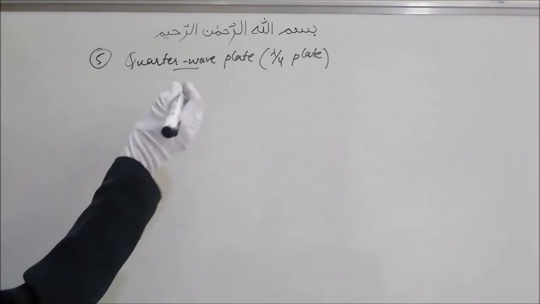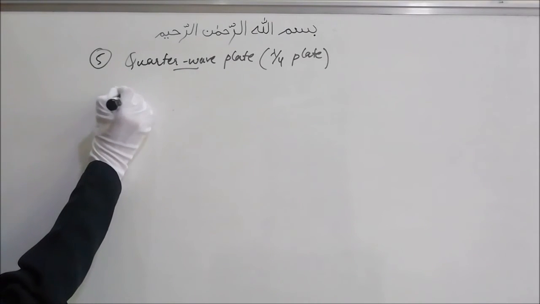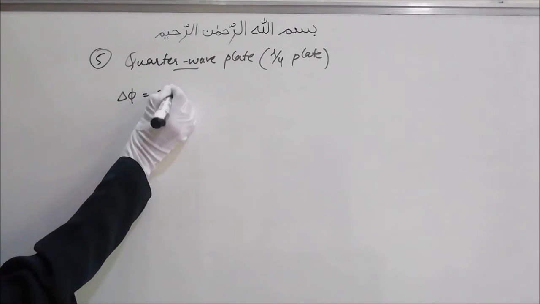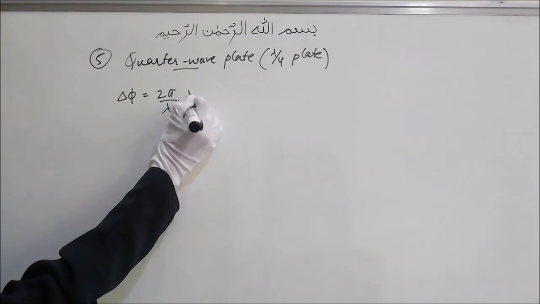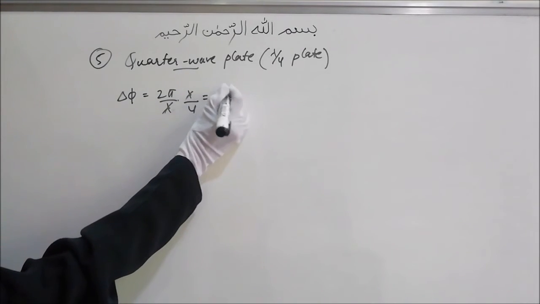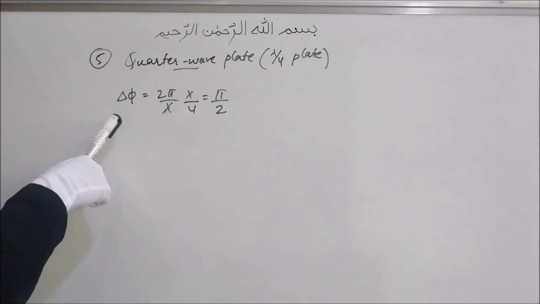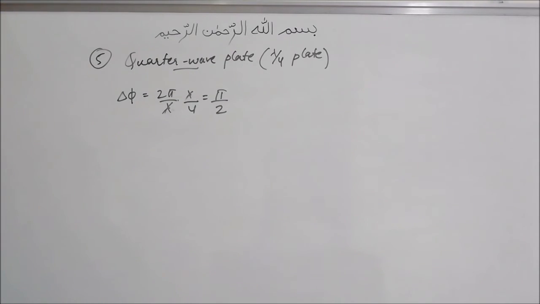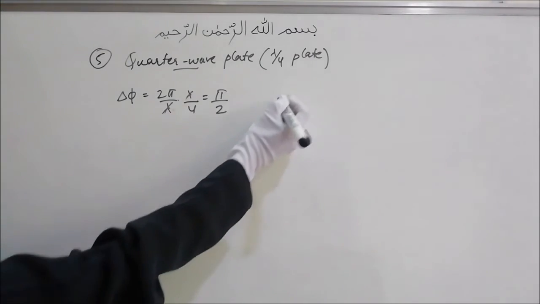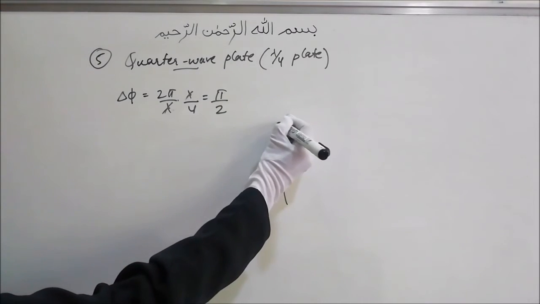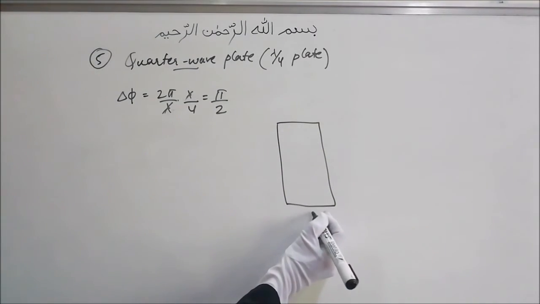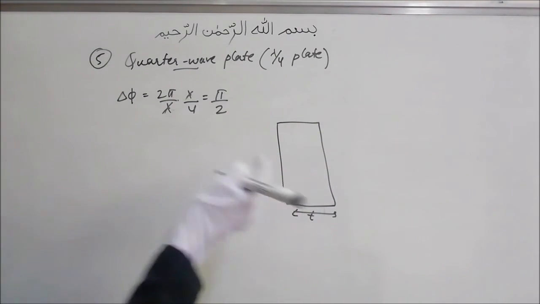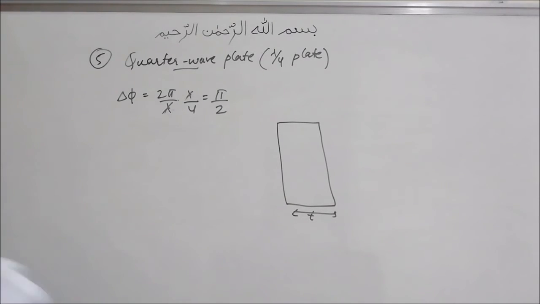Okay, so if the path difference is lambda by 4, what will be the phase difference? Phase difference will be 2 pi by lambda into the path difference lambda by 4, that will be pi by 2. So it will give us a phase difference of pi by 2, or a path difference of lambda by 4. So it is some material of thickness T, made up of a double refracting crystal. So what should be the thickness of this material?